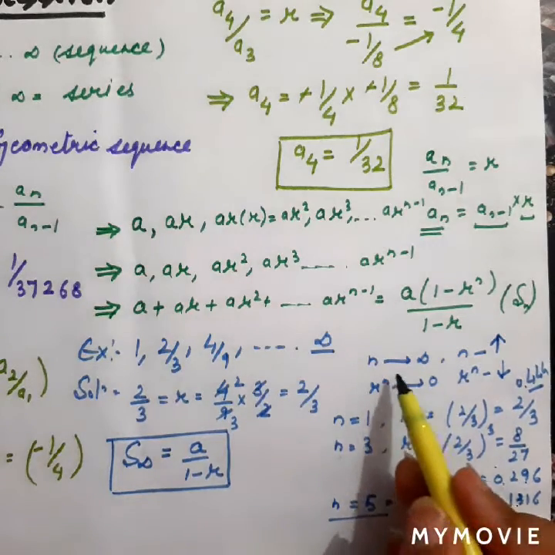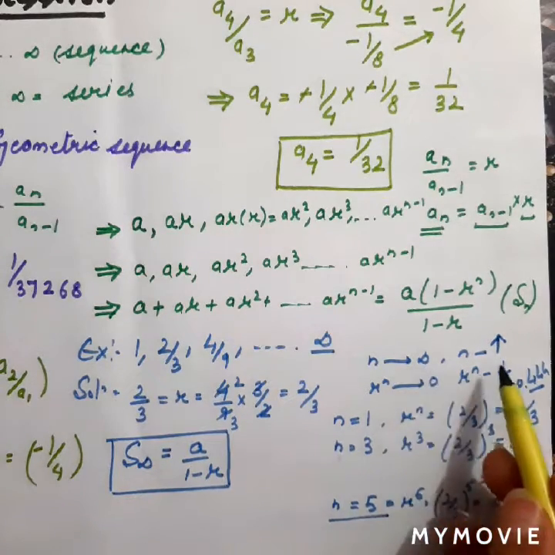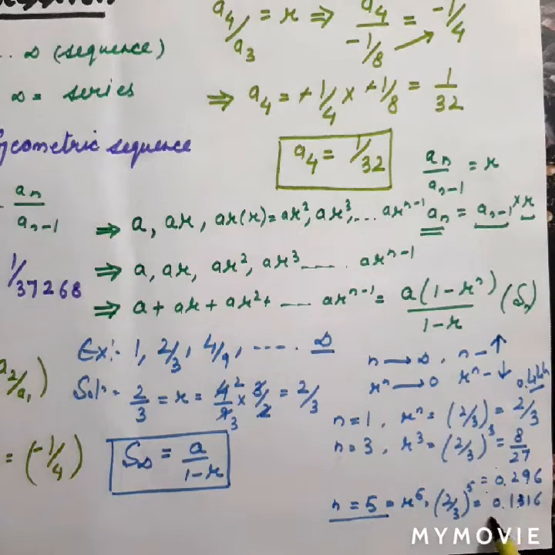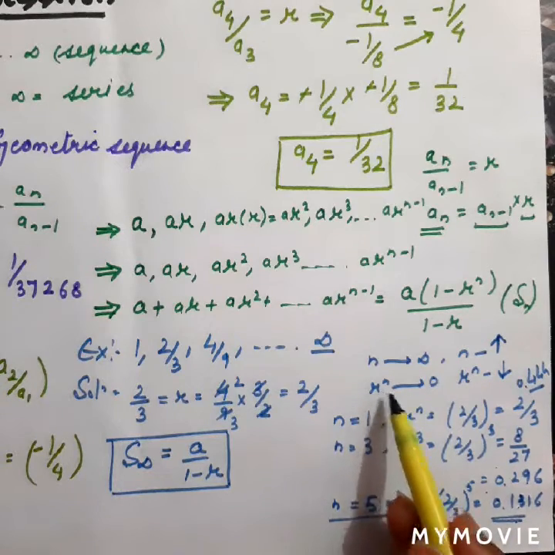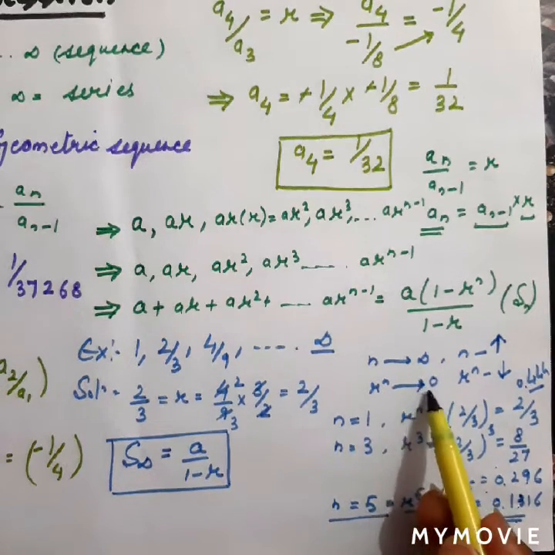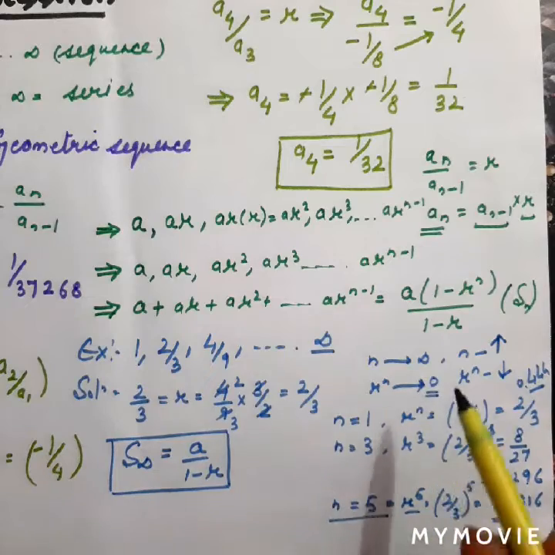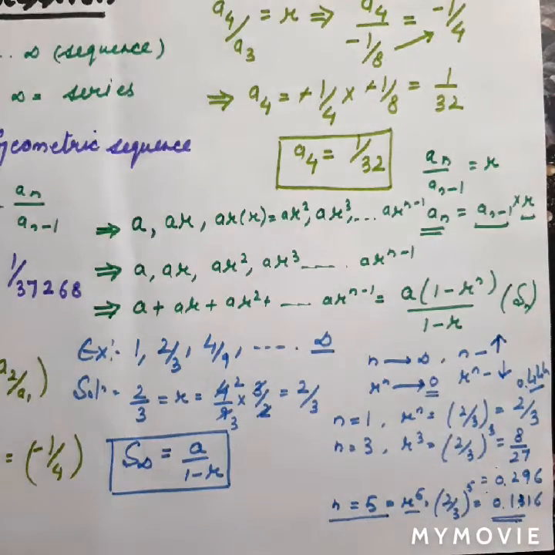and as you keep on increasing the value of n, as it approaches infinity, the value of r raised to power n keeps on decreasing, right? It keeps on decreasing and reduces up to 0. That is why this term has become equal to 0, right? And this is the formula for an infinite number of terms, how we can find the sum of infinite terms.